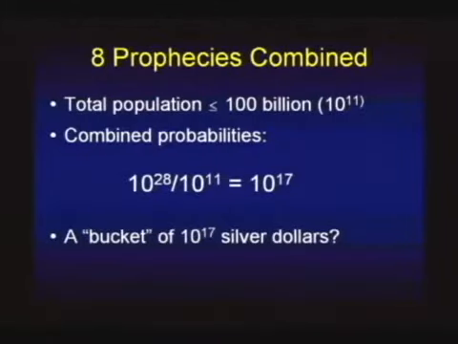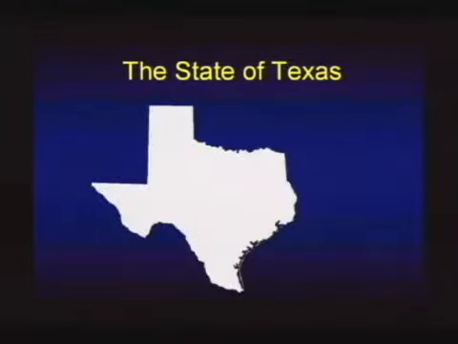So what I need to do is get a bucket and put 10 to the 17th silver dollars in there. That turns out to be a pretty big bucket. In fact, I need a bucket that'll have 10 to the 17th silver dollars, and what I need is the state of Texas. And I fill it with silver dollars, it'll turn out to be 2 feet deep. 10 to the 17th is a big number. The chance of one person fulfilling those 8 prophecies is equivalent to my marking one of those silver dollars in Texas 2 feet deep, mixing them up in such a way that it could be anywhere, reaching down blindfolded and picking up the one that's marked. That is 1 chance in 10 to the 17th. That obviously is pretty unlikely.